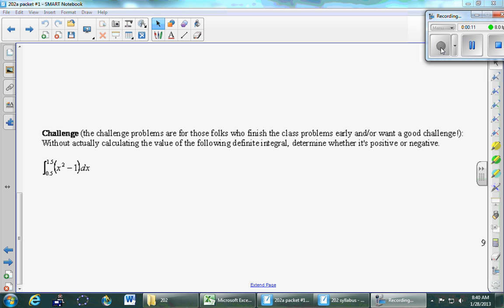So today is the first day that we have folders on the tables. For most of you, it'll look familiar. If not, just ask somebody what to do. You're going to put your name there and sign in every day with the time that you arrive. You're also going to come in every day and put homework and questions of the day in there. When we take quizzes, they'll go in there. Projects will go in there. Everything you're going to turn in to me is going to go in there.